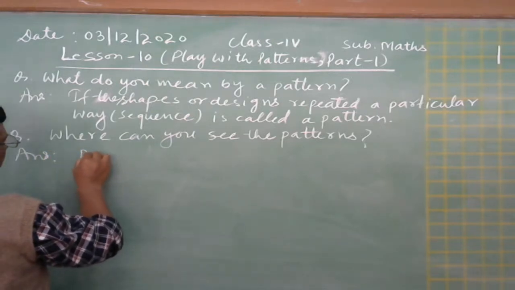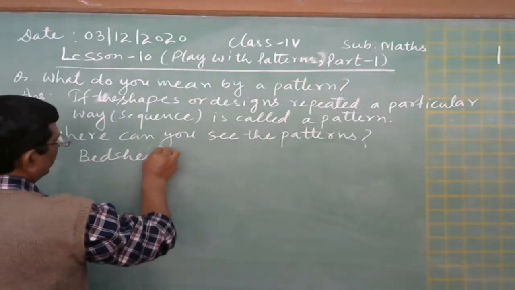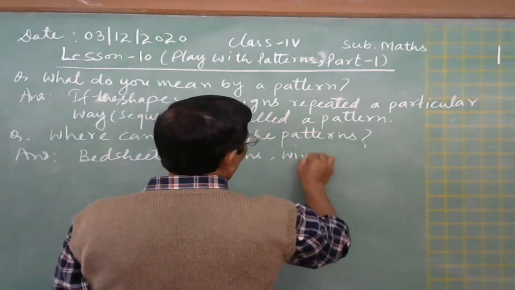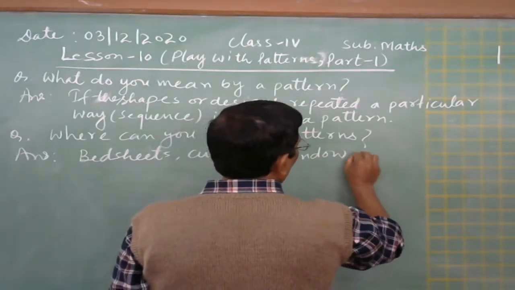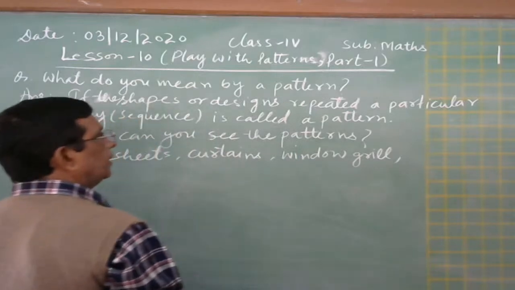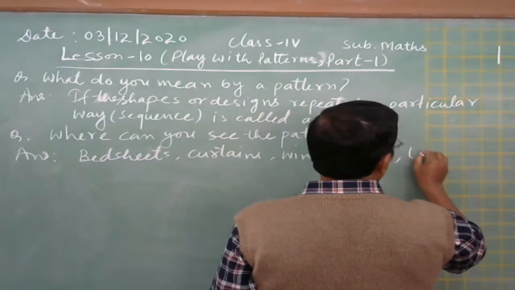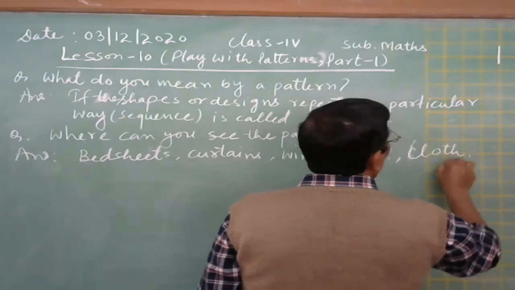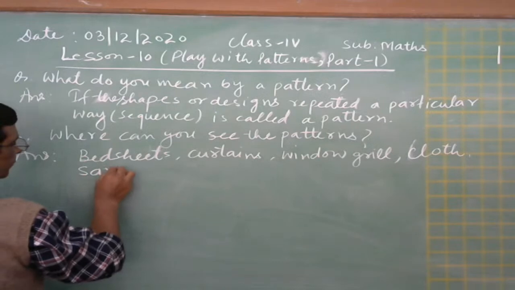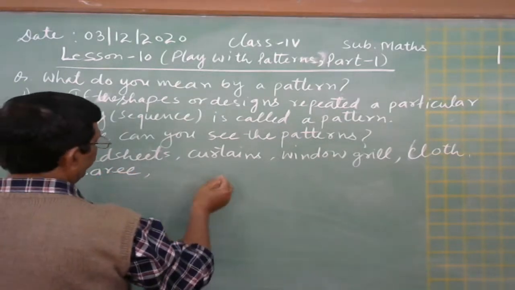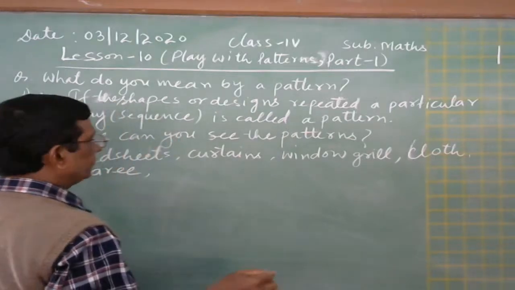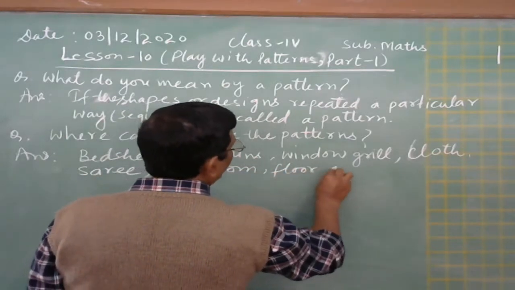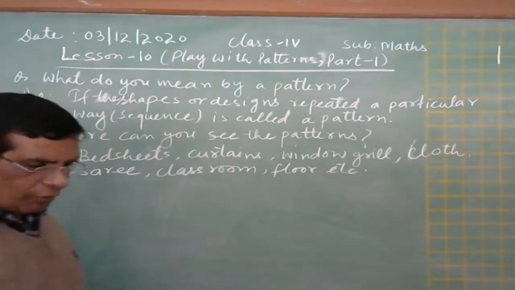Bed sheets, curtains, window grill, and this tie or cloth, sari, okay, and this on some classroom floor, etc. So many places are there where you can see the pattern.